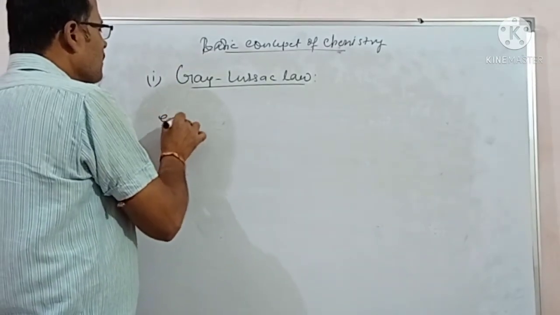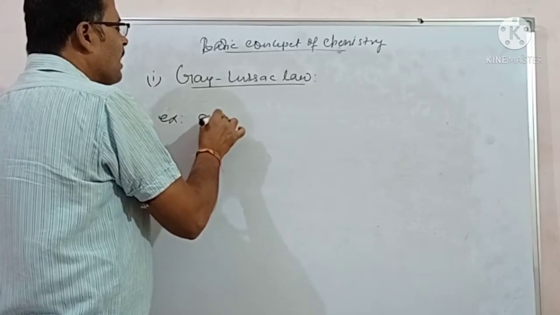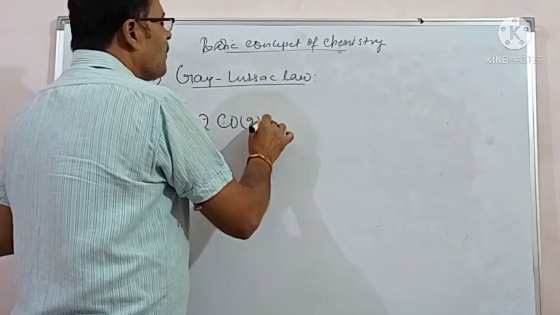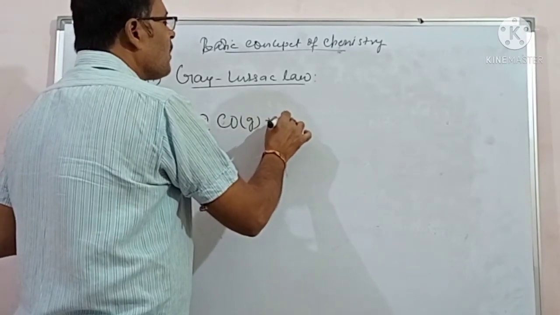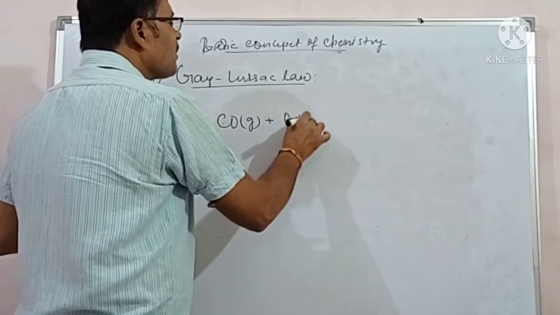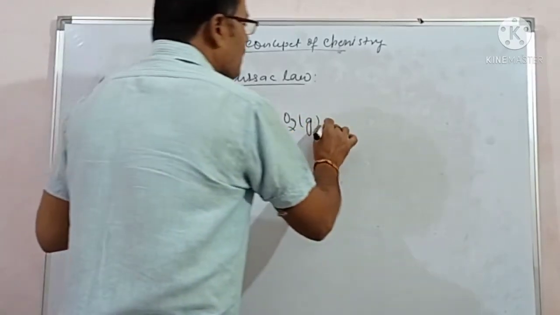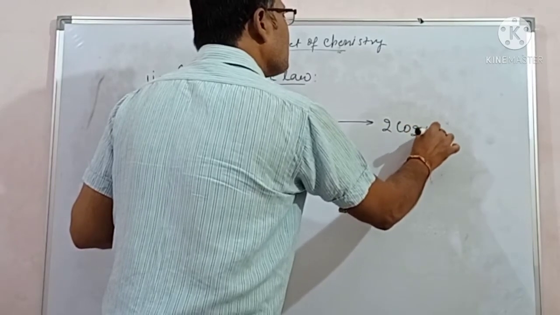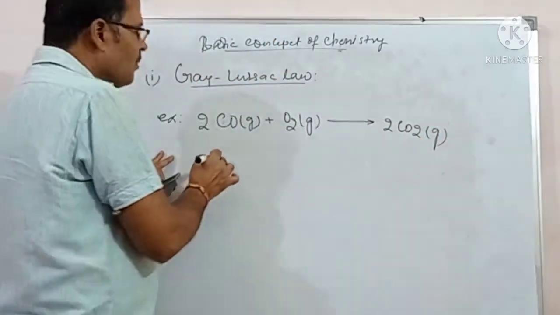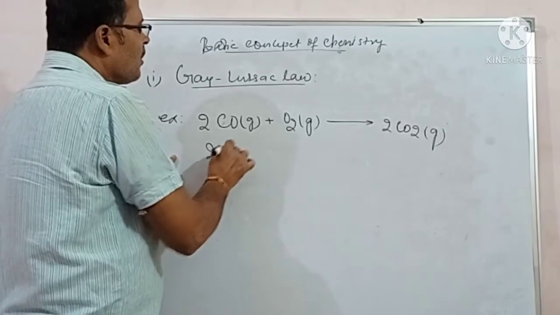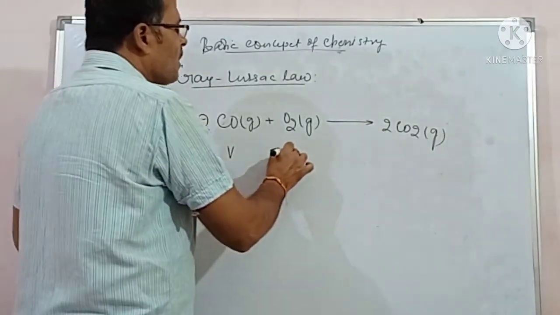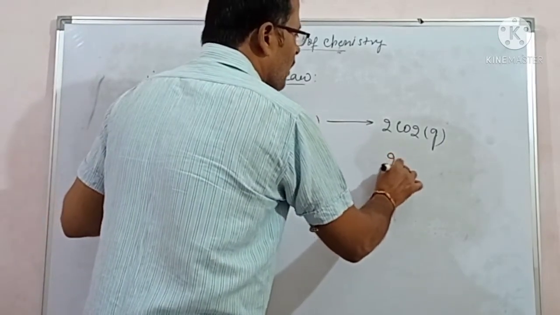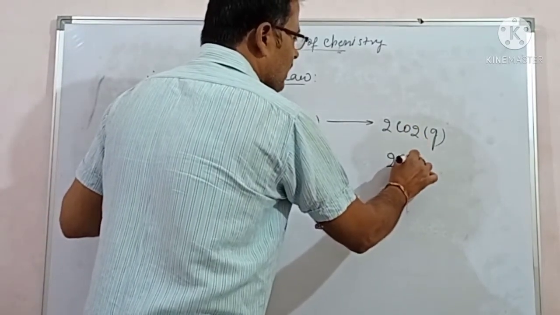Example third, 2 moles of carbon monoxide gas plus 1 mole oxygen gas gives 2 moles of carbon dioxide gas. Here 2 volume of carbon monoxide, 1 volume of oxygen gives 2 volume of carbon dioxide.